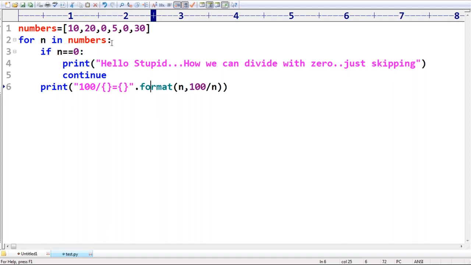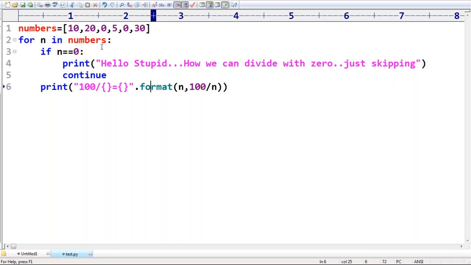How many arguments can you pass to print? Any number of arguments. That is the biggest specialty in Python. But in other languages, if you go for Java, System.out.println, you are allowed to pass only one value. Here we don't have any such restriction. Any number of arguments you can happily pass, no problem at all.